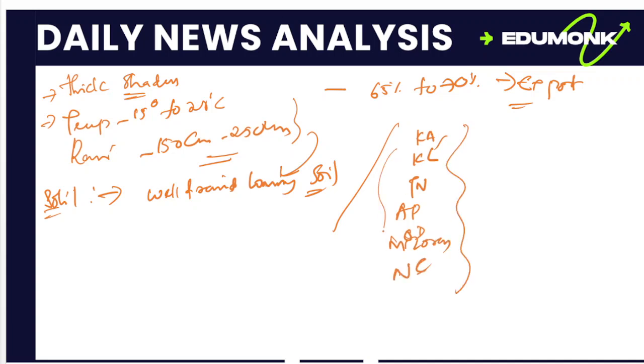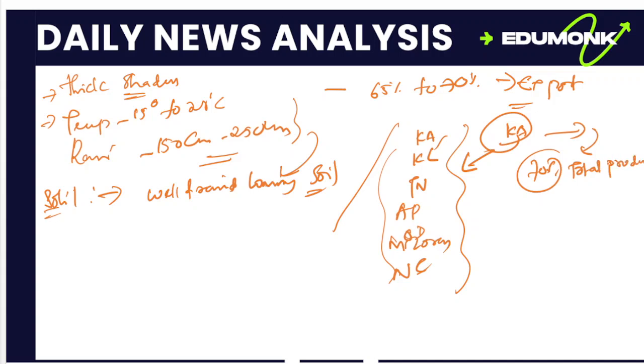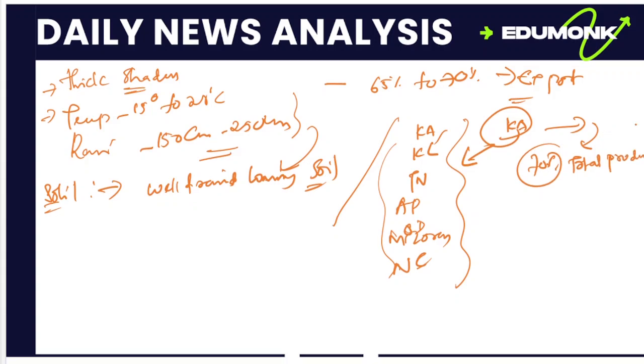The specialty of these regions is that they are mostly hilly, so coffee cultivation is mostly conducted in hilly regions. Karnataka is the largest producer of coffee, with 70% of total production in India. There are different varieties of coffee, such as Arabica or Robusta.